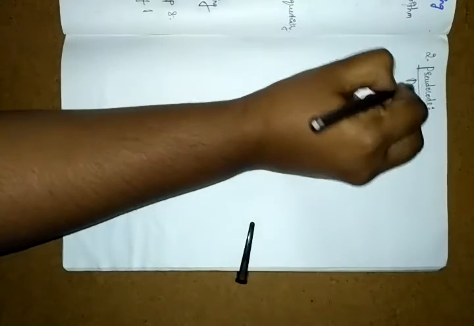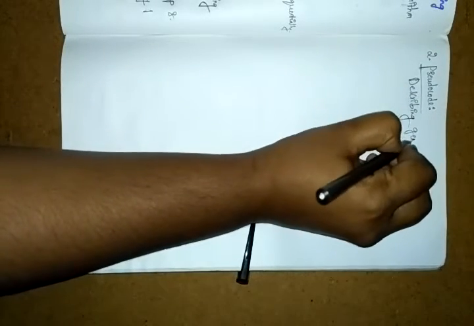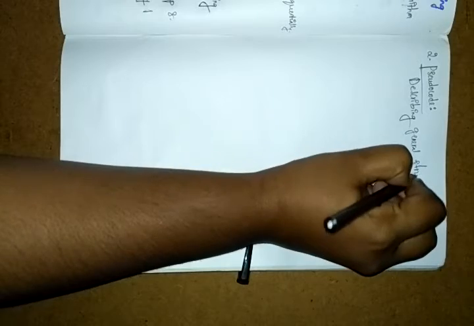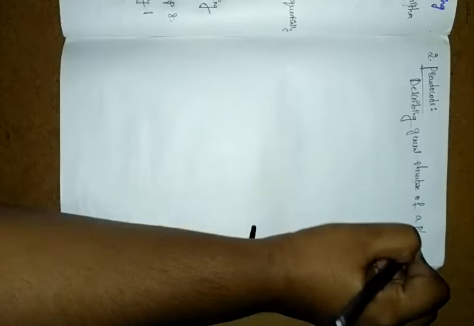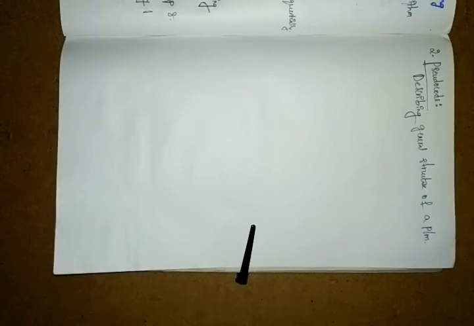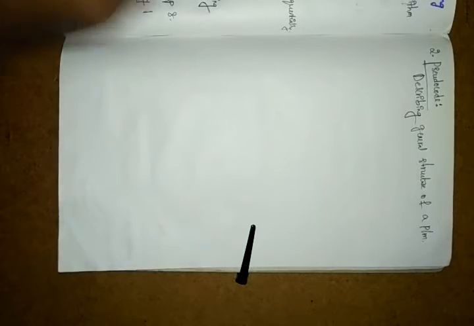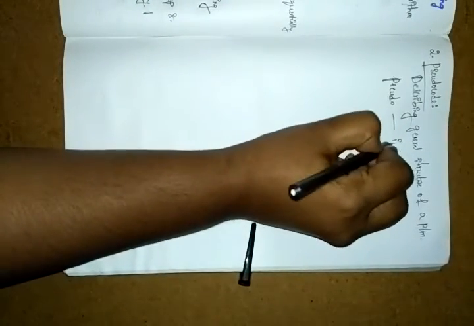Pseudocode describes the general structure of a program. Why are we writing pseudocode? Because it describes the general structure of a program. This pseudocode is also in English language only. The word pseudo means imitation.